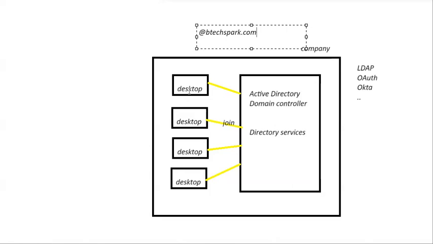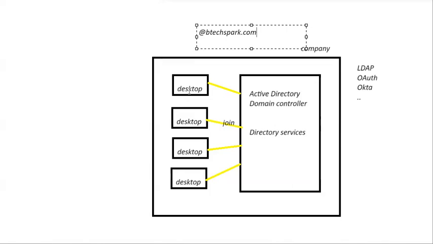If anybody asks you where all your company emails and passwords are saved and how your domain mail is controlled: it is controlled by a secret server called Active Directory or domain controller. There, all your emails and passwords are saved.